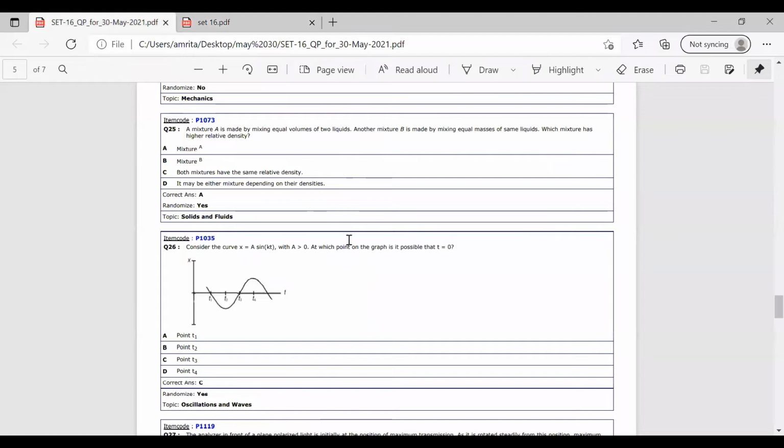Okay, it is question number 25. A mixture A is made by mixing equal volumes of two liquids. Another mixture B is made by mixing equal masses of the same liquids. Which mixture has the highest relative density? So we have two mixtures, mixture A and mixture B. Mixture A is made by mixing equal volumes of two liquids, mixture B by equal masses of two liquids. Both these liquids are the same. So we have to find out which mixture has higher relative density.